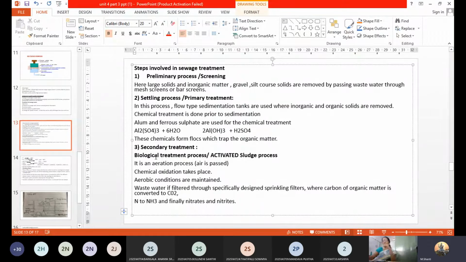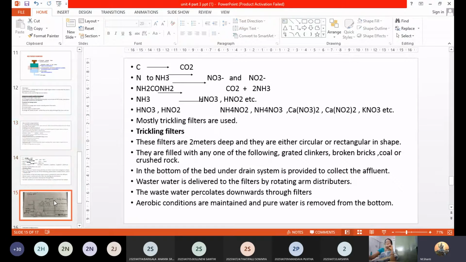So there are two ways by which you can bring about this secondary treatment. One is called the biological treatment, the other one is called the activated sludge process. Now, in biological treatment, how it is carried out and how it is done in the activated sludge process. So I'll just share the screen here.